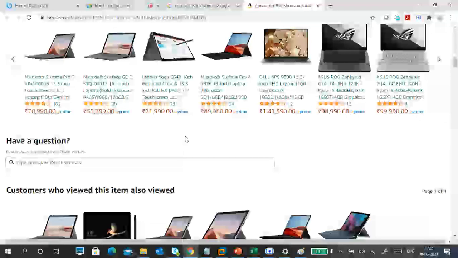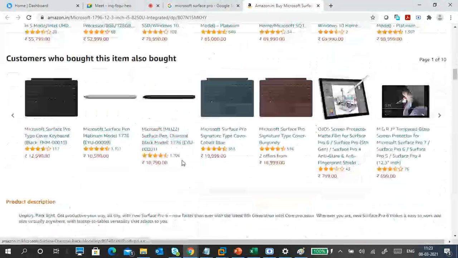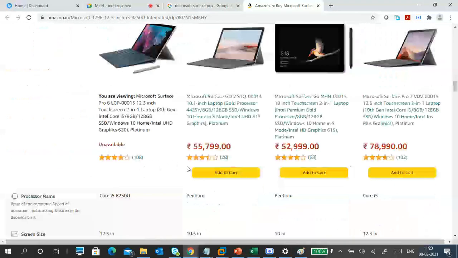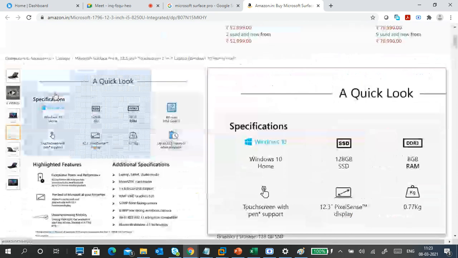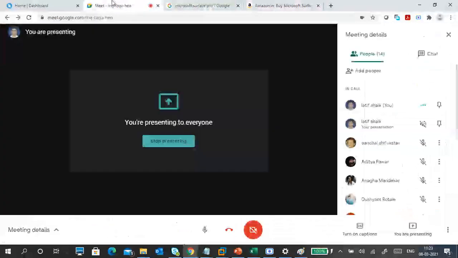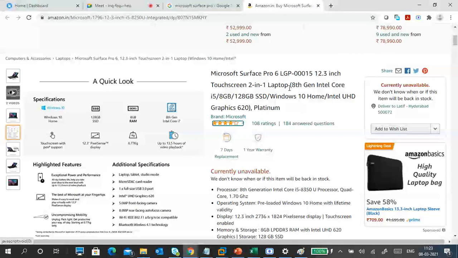So, but cost is more. So minimum you have to invest about 70, 78, 80, 90,000, 1 lakh rupees also there. Okay, so this is something around 55. It's a Gold processor, not i7. It is very small, but this is enough for this kind of stuff for kids. Usually, if you are a rich kid and you can give it to your kids, I suggest it for rich kids' purpose. It's okay.